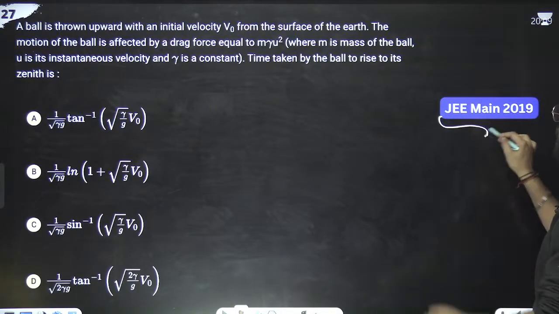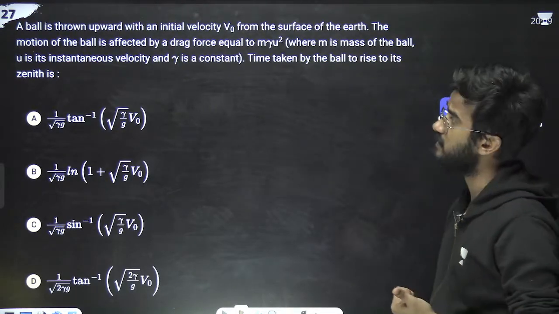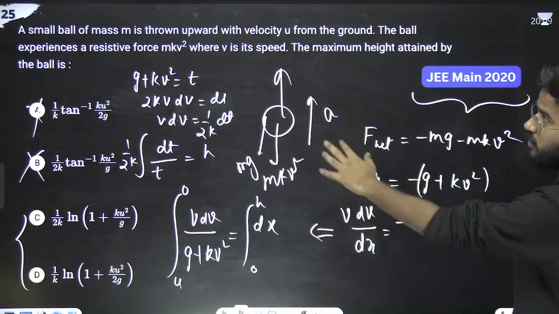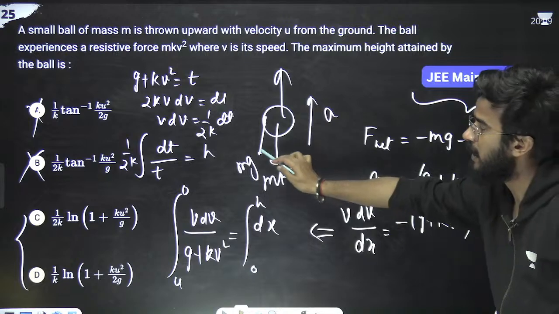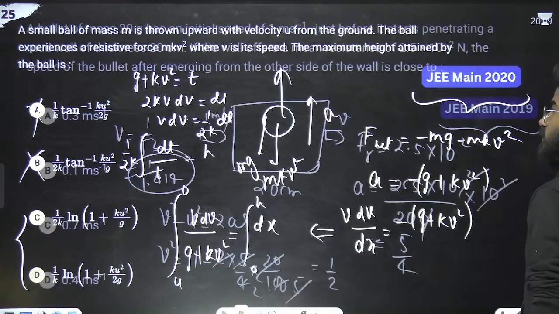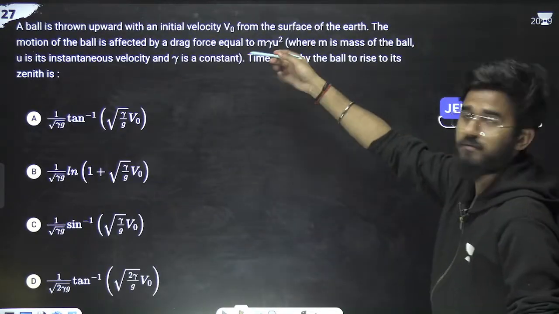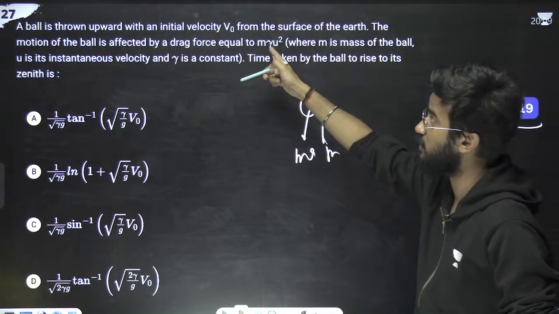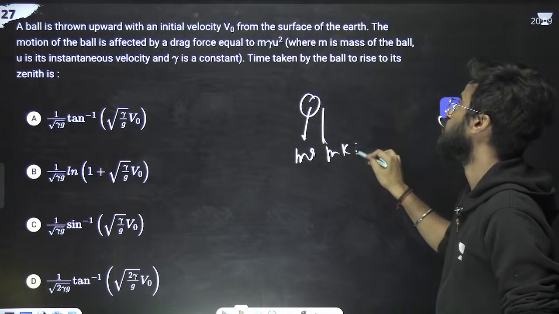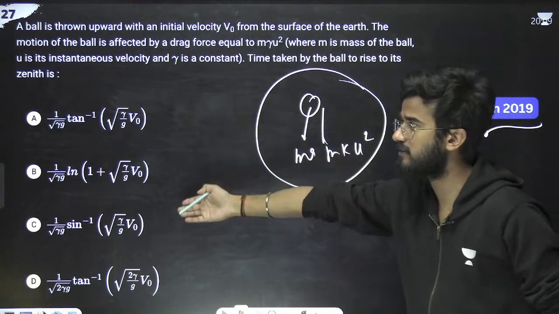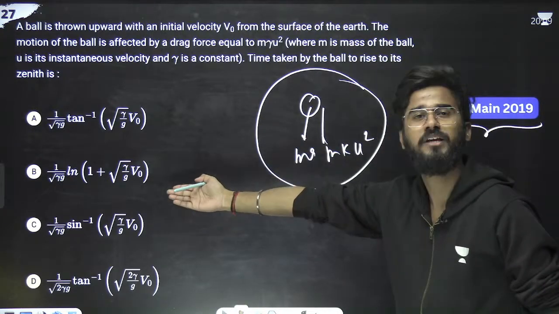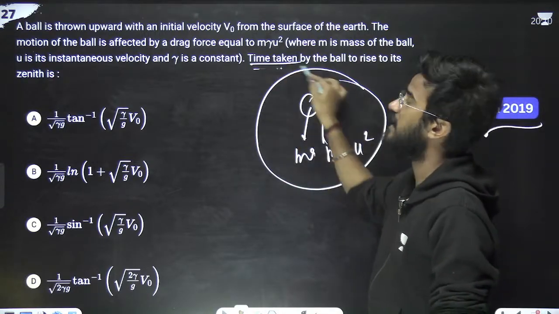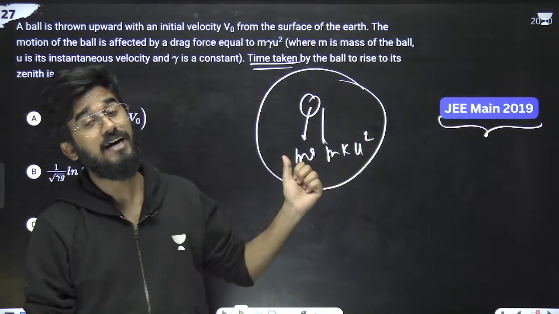Now let's move on to the next question of JEE in 2019. What is the question saying? Look at this question. This is the same mkv square in downward. A ball is thrown upward. Same question, mg in downward, and here it is m gamma u square instead of k. Same question again, so B will be the answer. I can directly tell that B, but no, not B, because here it is asked the time taken. There it was asking the distance.